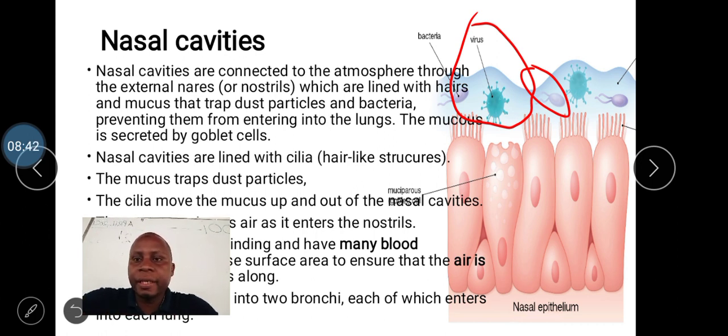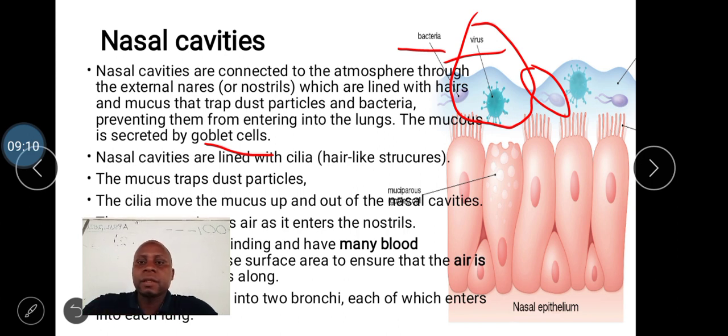Like we are saying, its epithelium has got some goblet cells. The goblet cells usually produce mucus. This mucus traps any dust or even microorganisms like the bacteria and viruses, hence preventing them from getting into the lungs.